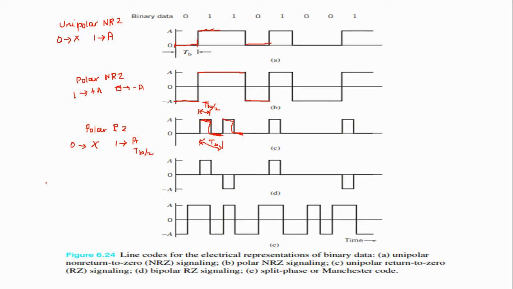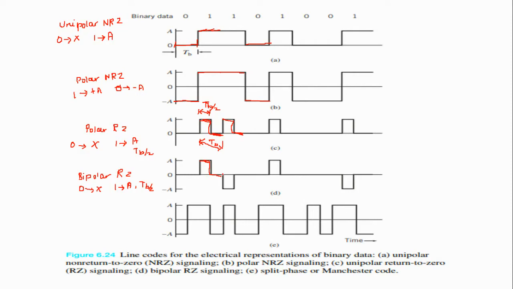Now we will see bipolar return to zero. For bipolar return to zero, 0 is represented by no pulse being transmitted. For 1, alternate pulses are transmitted. For the first one, it will transmit A with the symbol period TB by 2, which means half of the pulse is transmitted and the remaining half goes to 0.